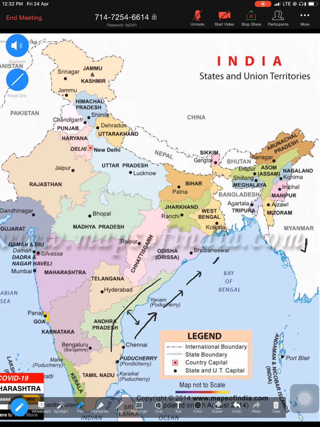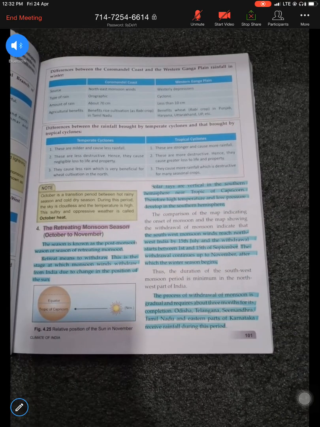Here they pick up a lot of moisture and drop heavy rainfall at Kolkata. As they move further up the Ganga, Patna gets a little less than Kolkata, Lucknow gets less, and by the time they reach Delhi, the amount of rainfall is very, very low. This is the southwest monsoon of the Bay of Bengal. So that is what I wanted to explain.